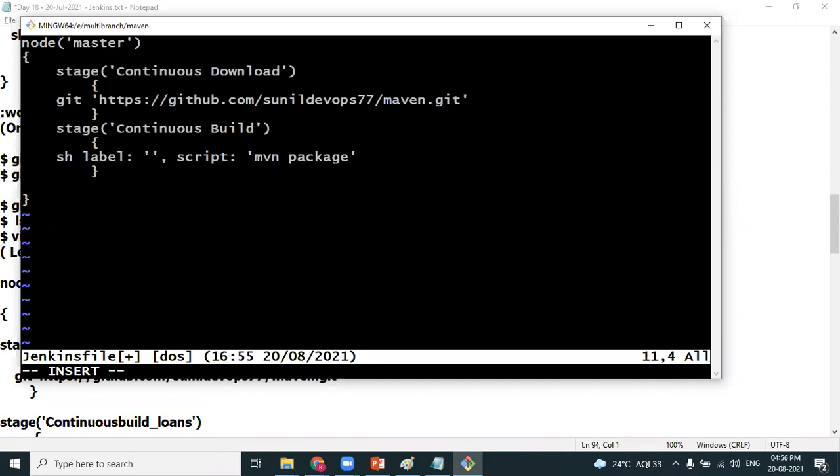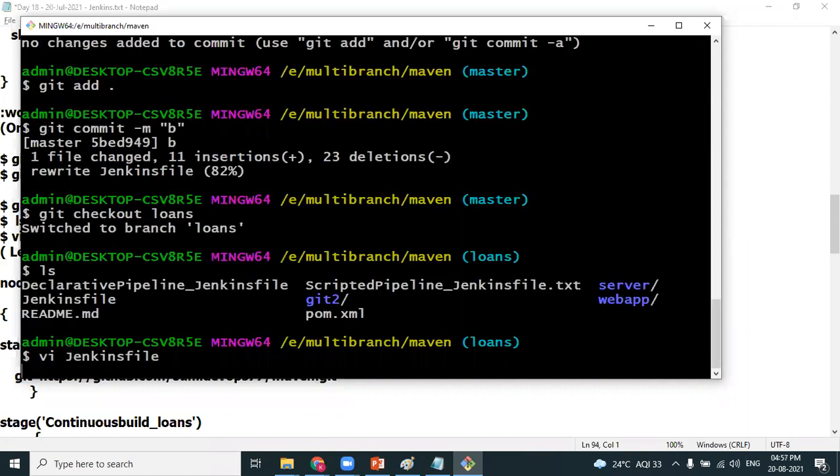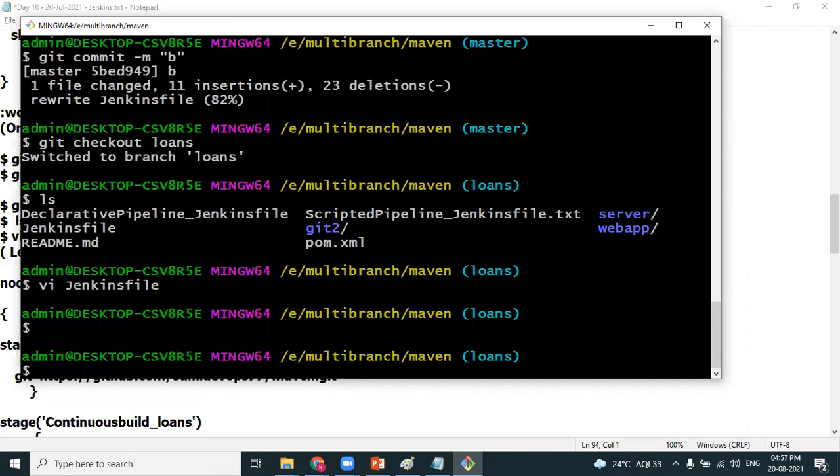So that was the question: once the code is pushed to the GitHub repository, along with the code, this complete Groovy they will be pushing over there. And for stage names, as this stage belongs to the loans branch, I'm writing it as underscore loans. Escape, :wq, save and quit. We are pointing to the loans branch. The file has been modified; it's an untracked file again.